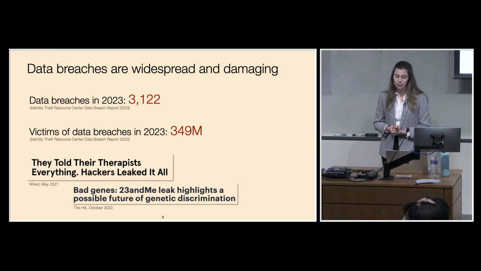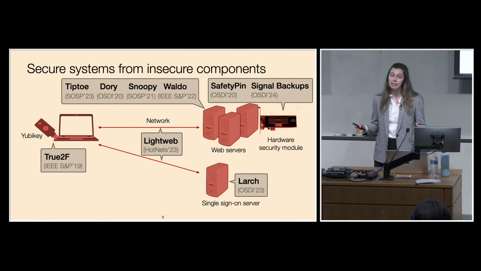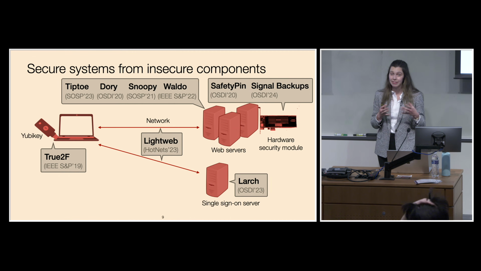So how do we move forward from here? If we can't trust any of these components, how can we hope to protect user data? The way that I've addressed this in building systems is by building systems that provide strong security and privacy properties, even if the individual components are themselves insecure. I've thought about how to have the benefits of single sign-on, even if the single sign-on server is compromised at large. How to have the benefits of a hardware security key, even if the key is buggy or backdoored.